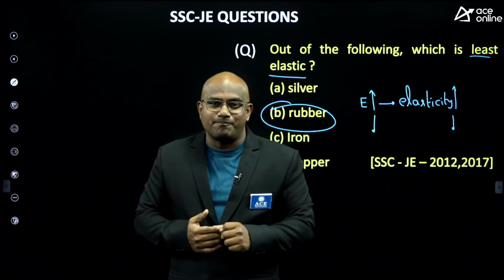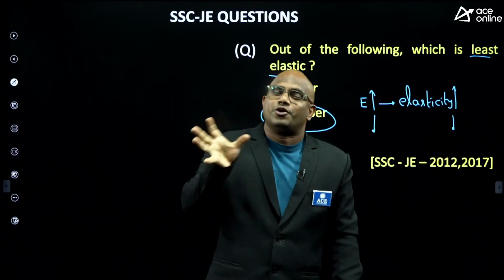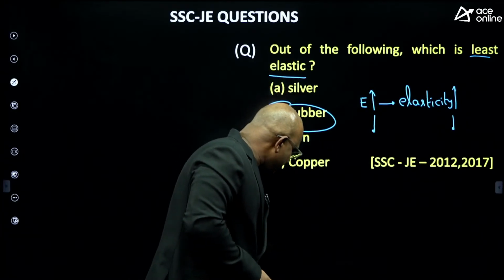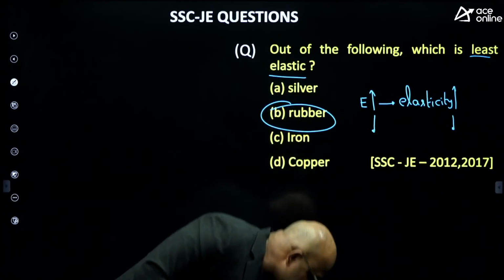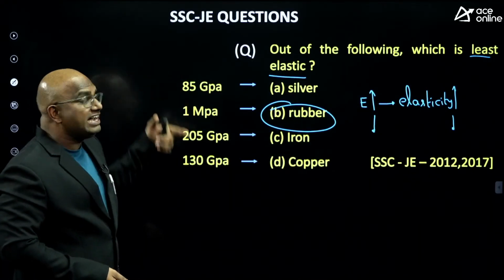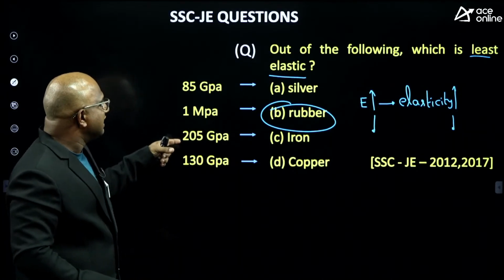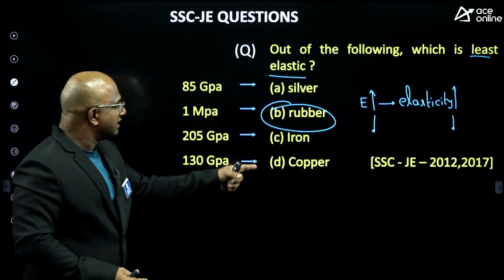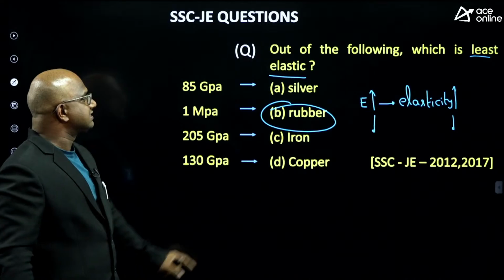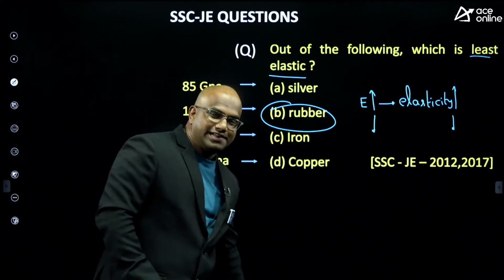But if you take rubber, guys, you can stretch it, but if you stretch further, it is going to break. Okay, I want to compare with the Young's modulus formula. So please check the E values, guys. Silver has 85 gigapascal. Rubber has just 1 megapascal. Iron has 205 gigapascals, copper has 130 gigapascals. Which one has the least elasticity? Rubber is the correct answer. I hope this is clear for you guys.